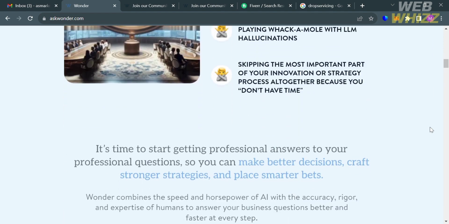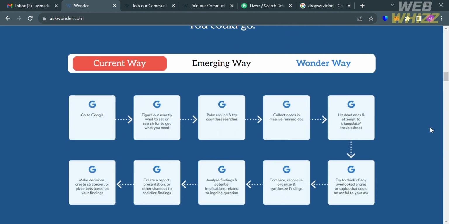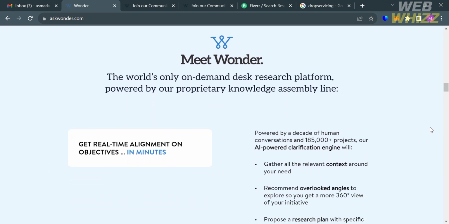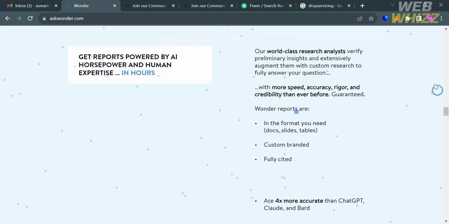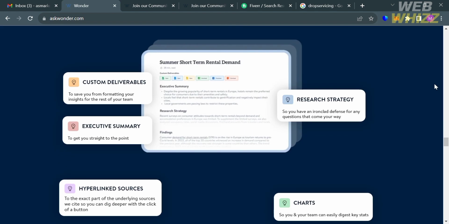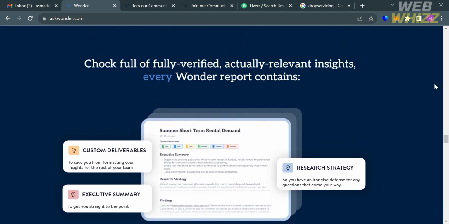But before that, if you don't know AskWonder, it is a company that offers personal research services to business professionals and entrepreneurs, in which it provides a platform for individuals to work as research assistants, answering questions on various topics such as product recommendations, economics, technology, and business. This platform aims to help people save time by delivering detailed answers to their inquiries.